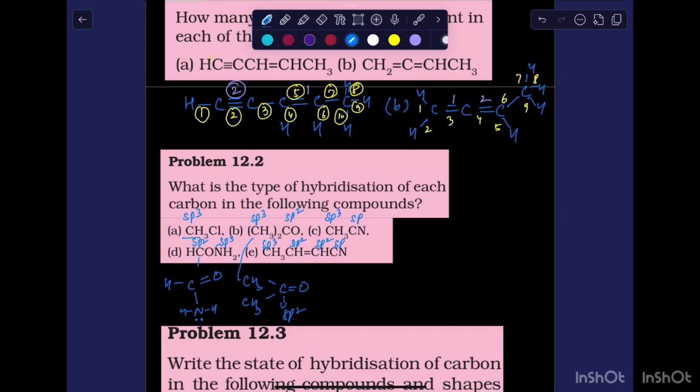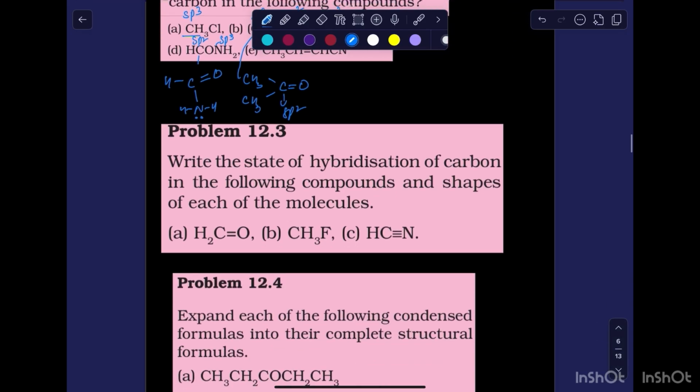Okay, in this case also we have to predict the hybridization of carbon. So this is sp2, and the shape is trigonal planar. In molecule B, carbon is forming four bonds, so sp3 hybridization and the shape is tetrahedral. In C, sp and sp, and with sp it is linear.